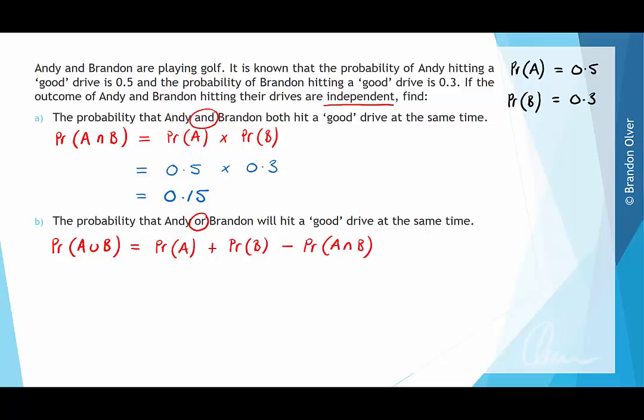So substituting in what we know, we have the probability of event A occurring is 0.5 plus the probability of event B occurring, which is 0.3, subtract away the intersection between the two events, which is 0.15, and we find that that probability is going to be 0.65 when you evaluate that. So that means that the probability is 0.65 that Andy or Brandon will hit a good drive at the same time.